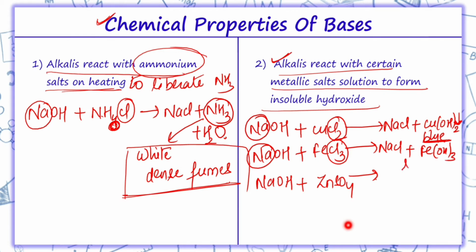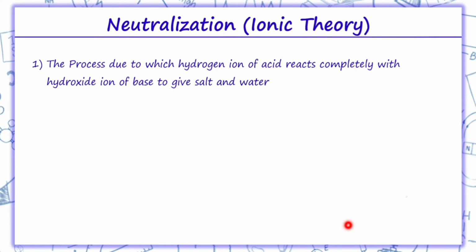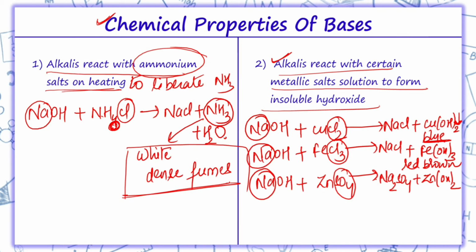So the color of this precipitate is what? Red brown precipitate. Similarly over here sodium and sulfate will combine, we'll get sodium sulfate and zinc hydroxide, Zn(OH)2. The color of this zinc hydroxide is a white gelatinous precipitate.